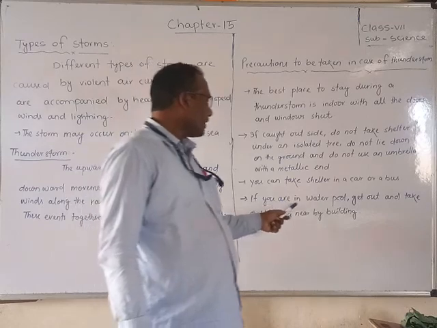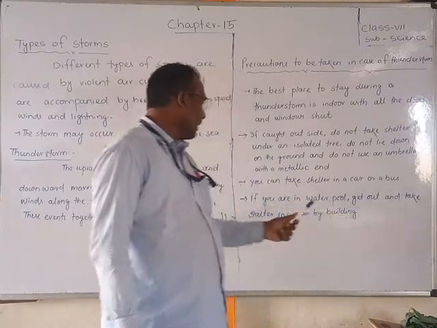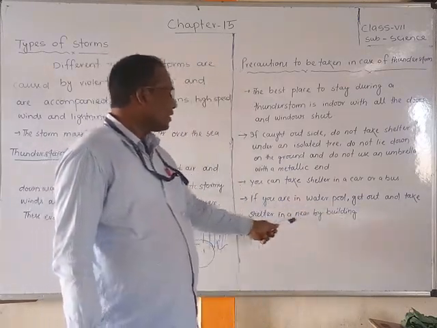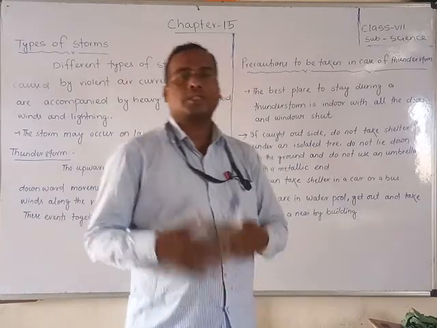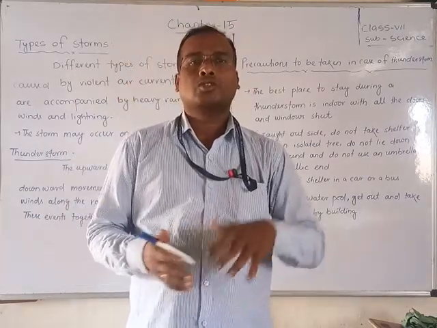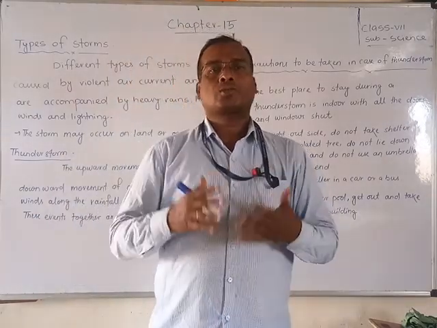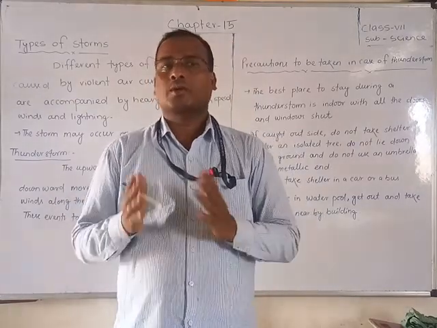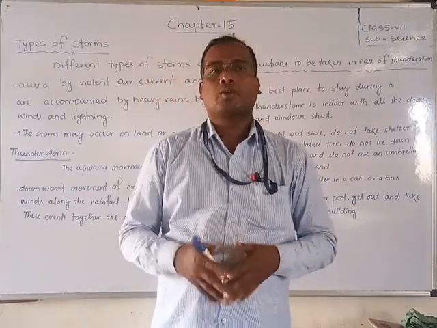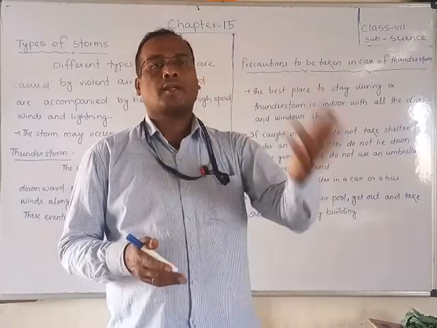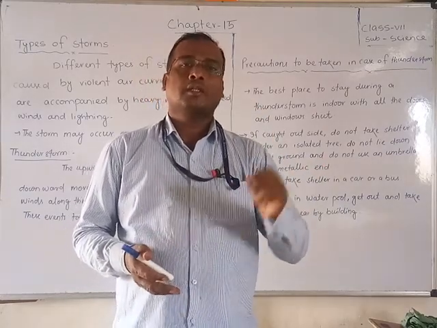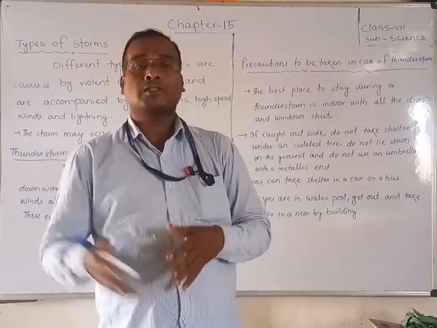If you are in a water pool, get out and take shelter near buildings. If you are swimming or taking a bath when the thunderstorm starts, then as soon as possible you should come out of the pond or swimming pool and take shelter near the buildings.